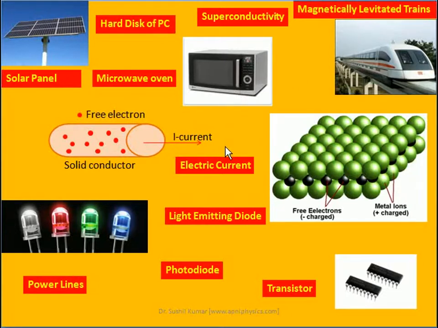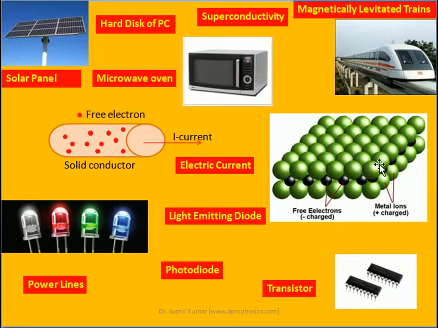So there is a wide scope for this particular chapter, and especially this concept covers many phenomena like electric current in conductors, light emitting diodes and how they work, photodiode, transistor, power lines. All these things one can explain on the basis of this particular concept. So the free electron theory of solids I have to cover. That idea basically is